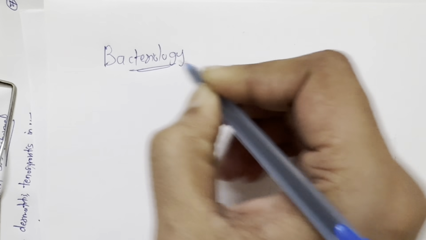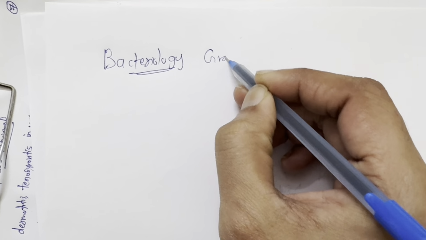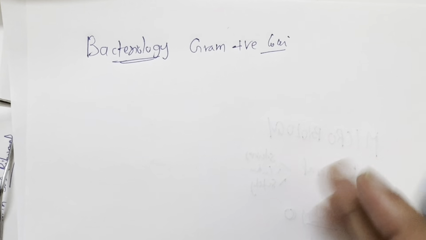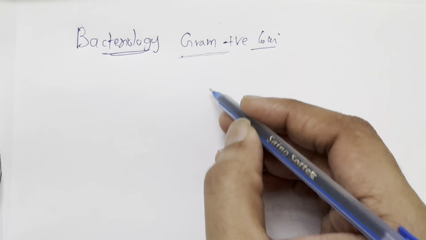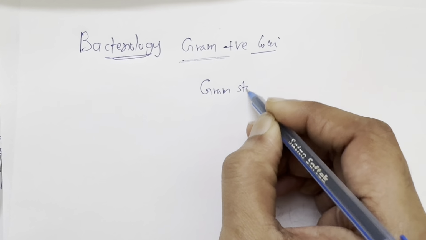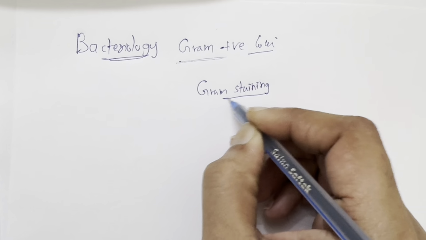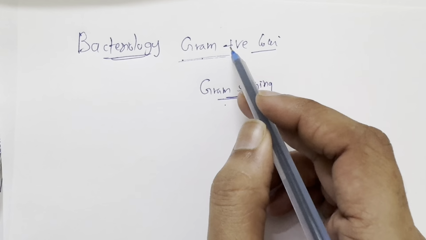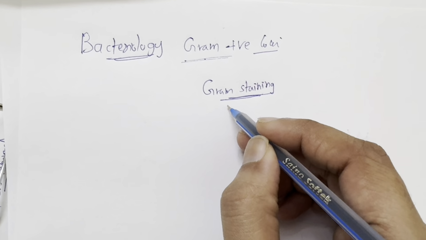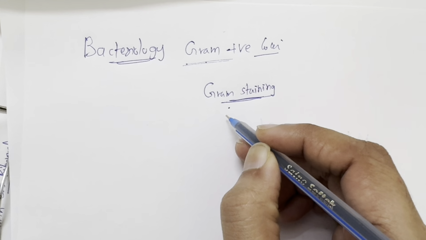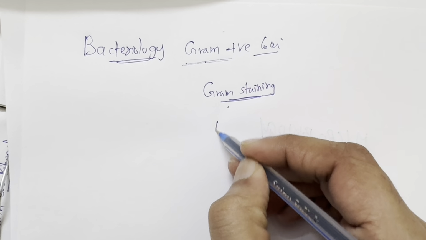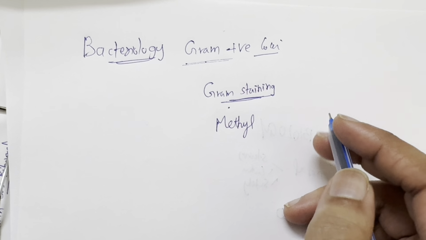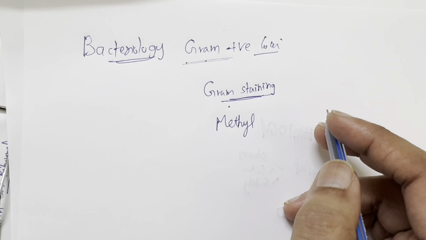And today in this video, we'll try to cover gram positive cocci. Before we start on gram positive cocci, I want you to know about gram staining first. Normally I wanted to discuss staining in the general microbiology videos, but first we need to know about gram staining, so you would know what we are going to learn today is gram positive cocci. Gram staining is a technique that is done to visualize the bacteria, and based on the gram staining we divide them into gram positive and gram negative organisms.